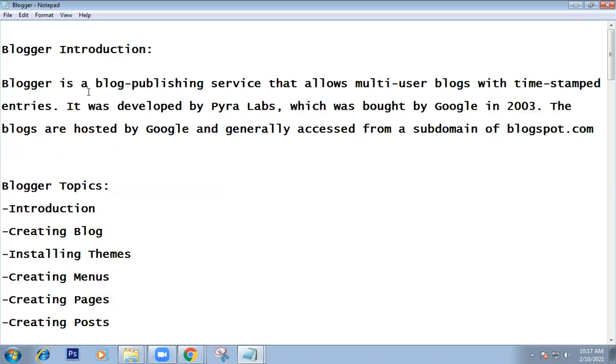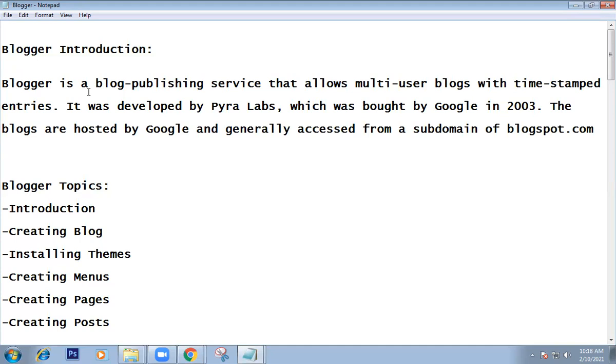Coming to the blogger, blogger is a blog publishing service. What it can do is it allows users to write blog articles. Blogger is one tool. This tool was developed by Pyra Labs in 2003. Google bought this tool. Now Blogger is a Google product.